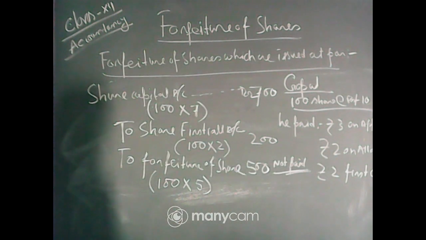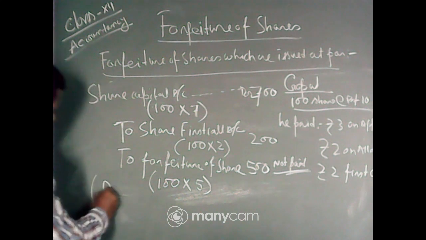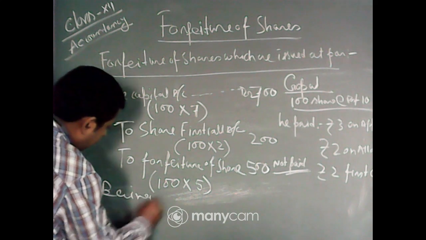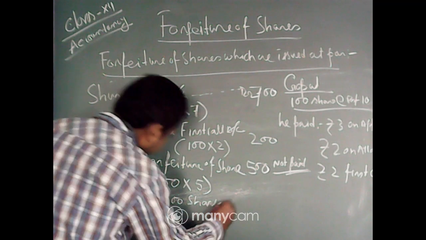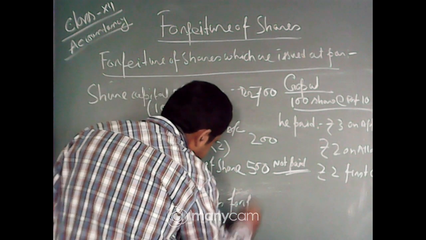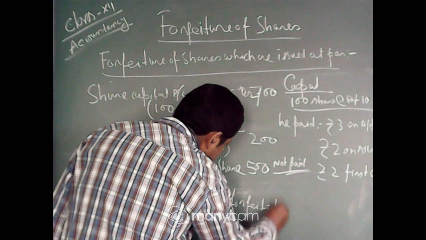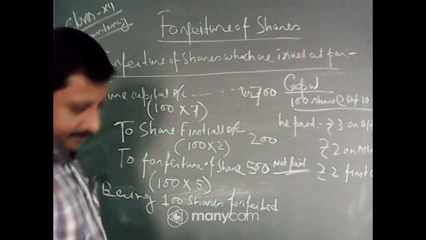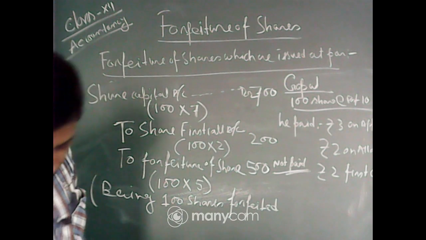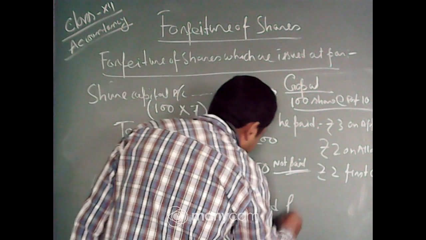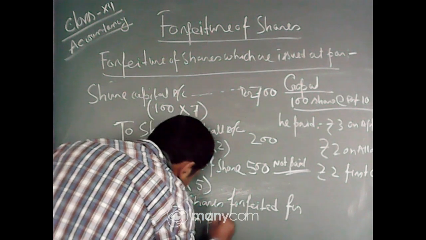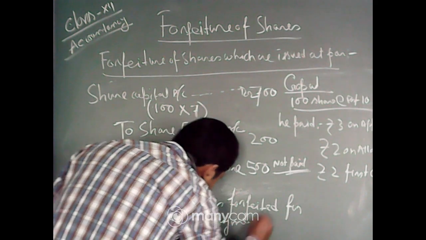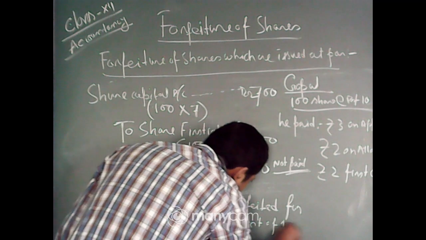What will be the journal? 100 shares forfeited, being 100 shares forfeited for non-payment of first call.